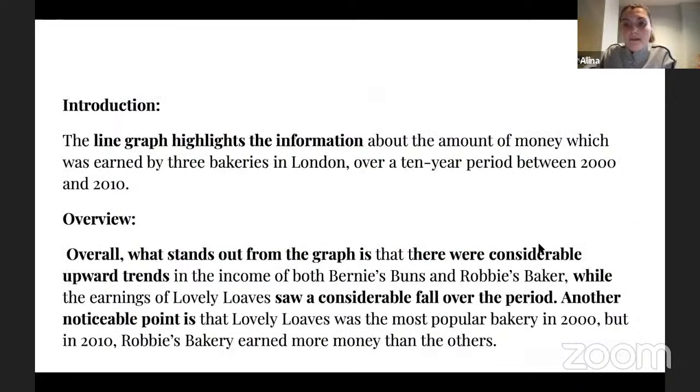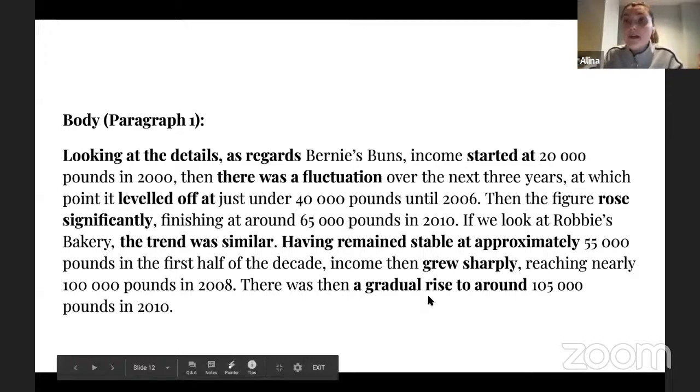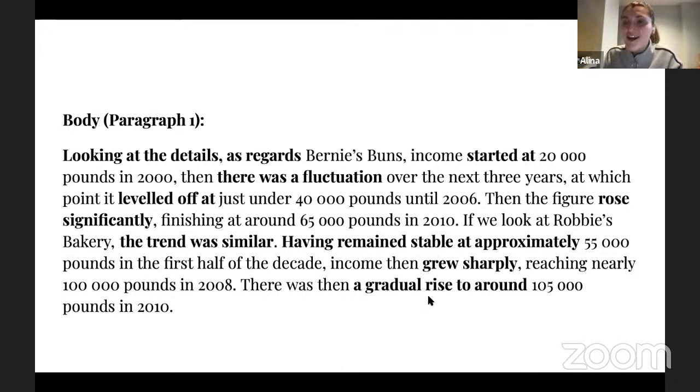Okay, next, what else I wanted to say here is that you see that I finished my paragraph with another grammar structure. So if here I was using a verb and an adverb, here I'm trying to show to the examiner that I'm able to arrange an adjective and a noun. So I'm saying then there was a gradual rise to around 105 pounds in 2010. So this is another grammar structure.